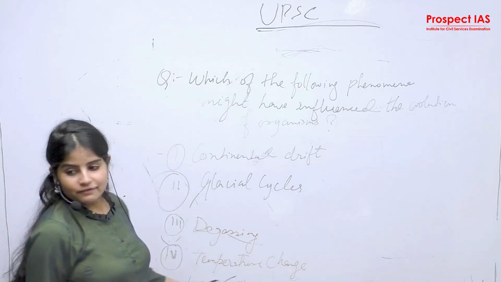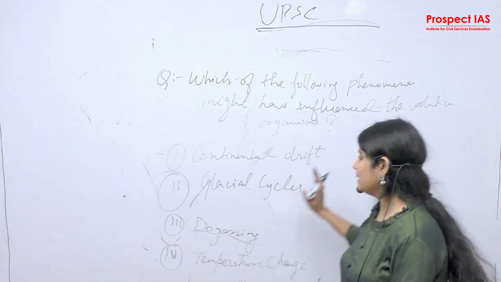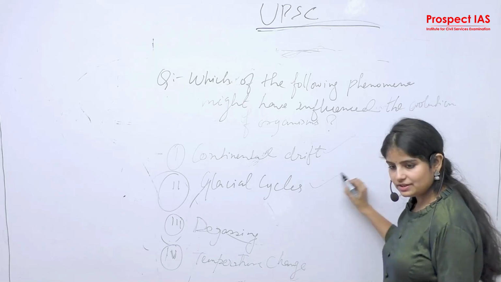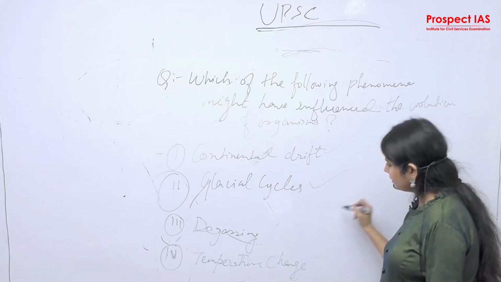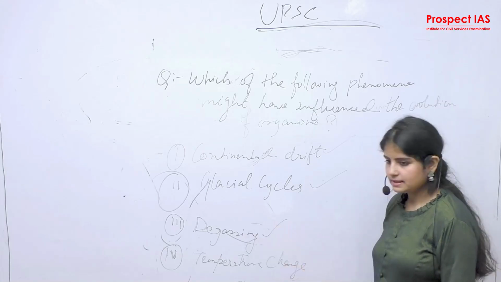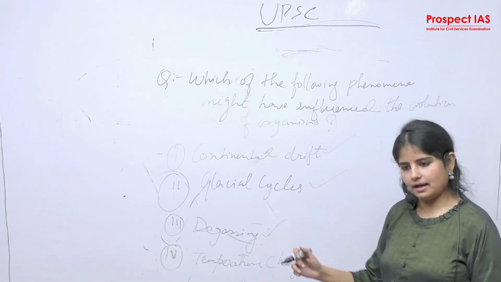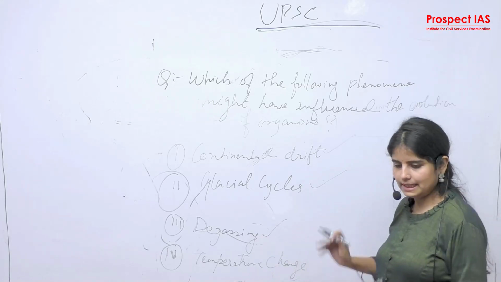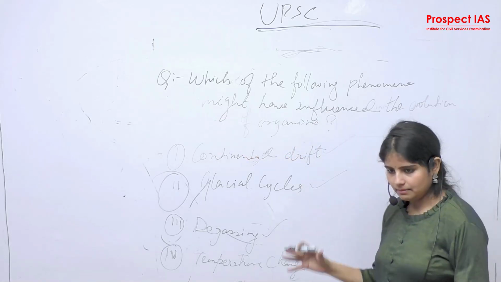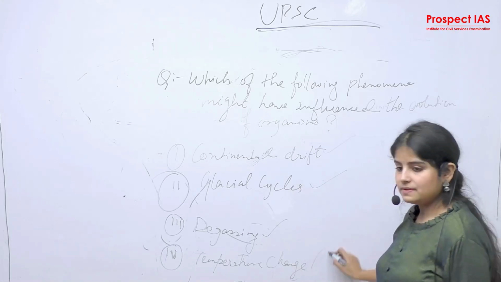So this is how you have to build your comprehension skill while solving prelims questions. You need to build your understanding of the continental drift theory. What is a glacial cycle, with geological date line cycles? What is degassing? Degassing is basically a process when the primordial state of a planet started degassing. Changes to nitrogen and oxygen: helium and hydrogen left out from the atmosphere, and nitrogen and oxygen came in. Last is temperature change.